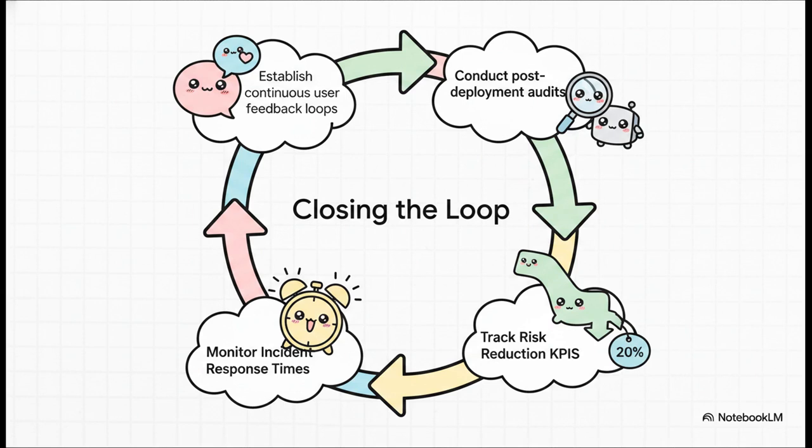We track risk reduction KPIs, like if the fix was meant to reduce skewed hiring outcomes, does the data actually show a 20% drop in those incidents? We monitor incident response times to make sure they can hit that 72-hour window we talked about. And we look for continuous user feedback loops, just to ensure that if the AI starts drifting back into bad habits, users can flag it immediately.